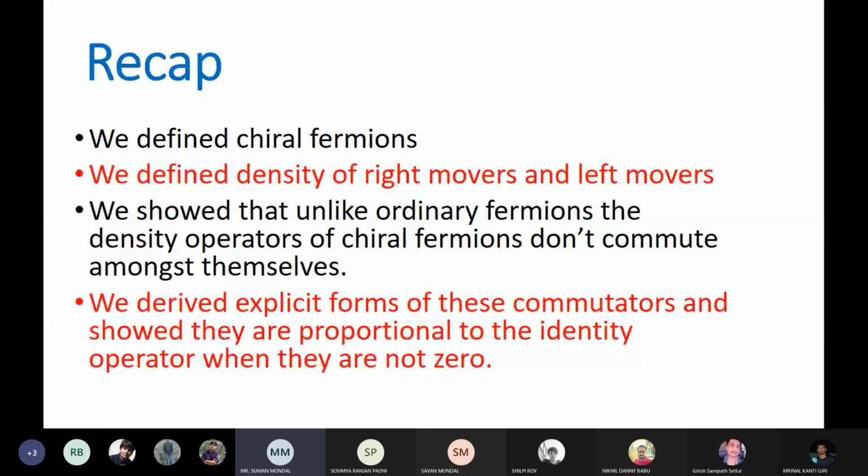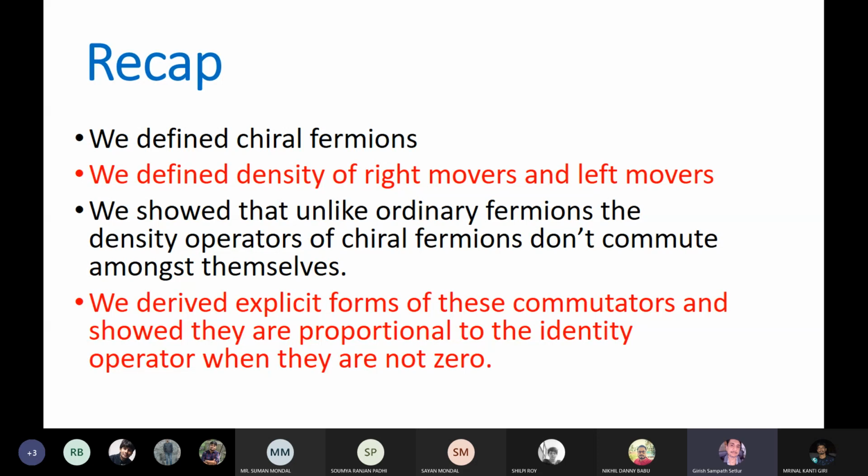I think the chiral fermions are those which have kind of a directionality to it, depending upon the slope of the band. Yeah, so chiral fermions are basically just like ordinary fermions, except they come with an index called right and left, like a spin index up down, and more importantly, their energy is proportional to their momentum.